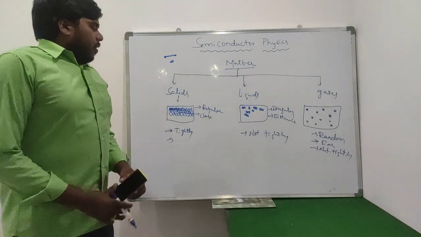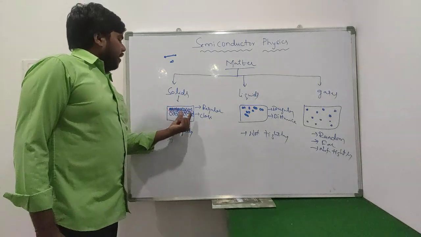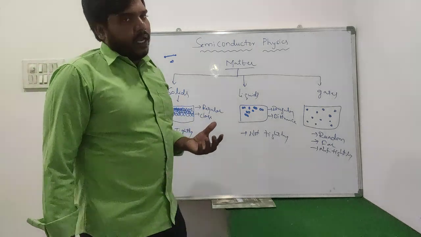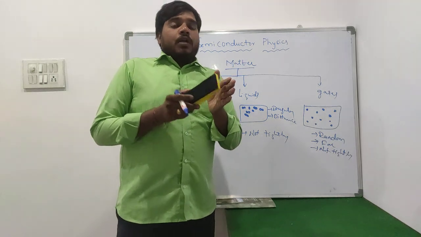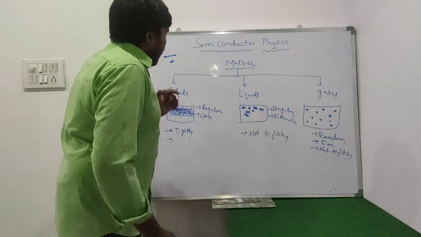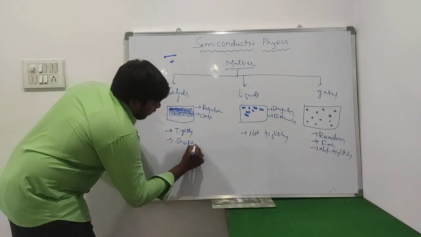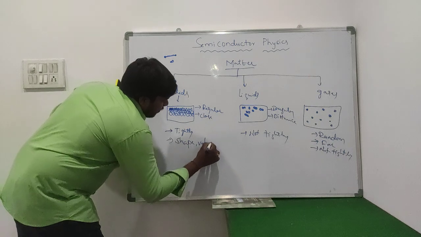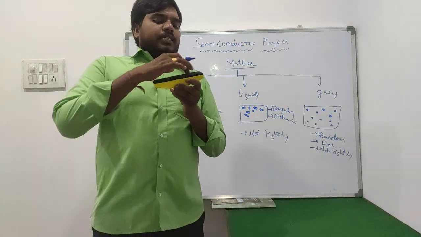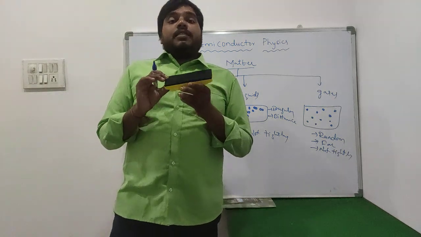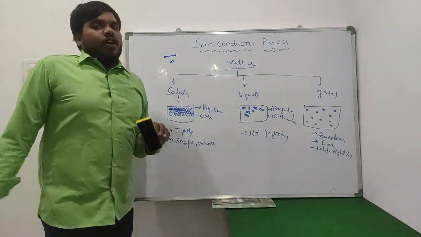So that is the solid. Within the solid, all the molecules are arranged in a regular manner and they will be very close to each other, in contact with one another. So that means this solid material will have a particular shape and volume. For example, once you observe this one, it will have a particular shape as well as a particular volume. Why? Because this material is called a solid material.